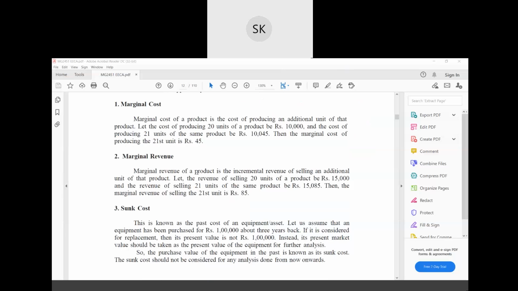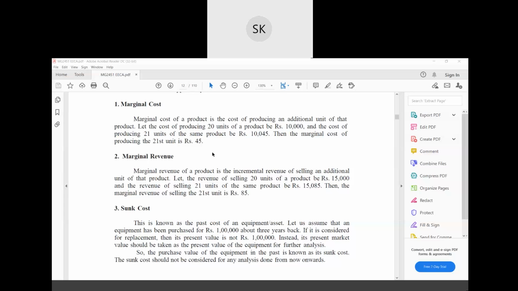Okay, then marginal revenue. The marginal revenue of a product is the incremental revenue of selling an additional unit of the product. When you sell this extra unit, the selling price is the revenue you are getting.